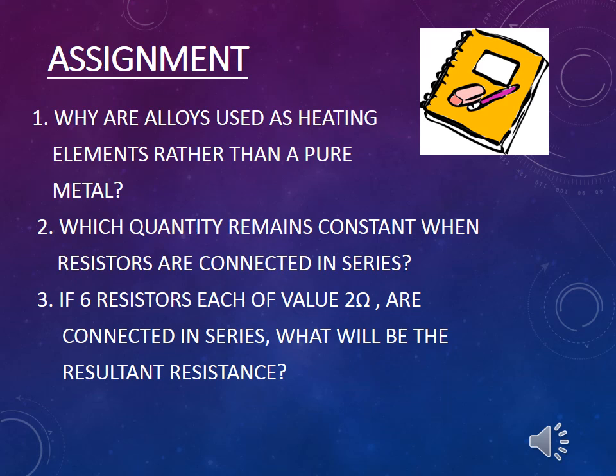The assignment questions are: Why are alloys used as heating elements rather than a pure metal? Second one, which quantity remains constant when resistors are connected in series? If 6 resistors each of value 2 ohms are connected in series, what will be the resultant resistance? Try to find out the answers. As usual, the answers of these questions will be given in the next session.